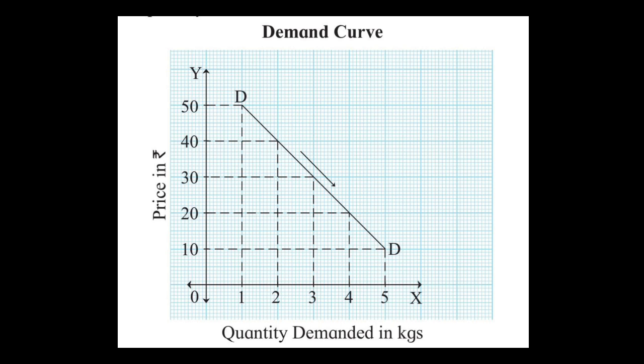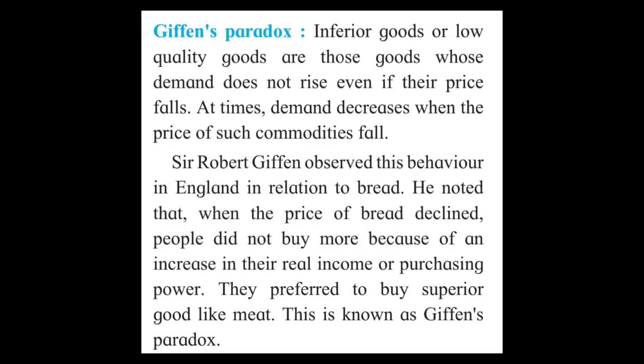Now, every law has its exceptions. First is the Giffen paradox. Inferior goods, or low quality goods, are those whose demand does not rise even if the price falls. Sir Robert Giffen observed this behavior in England in relation to bread.